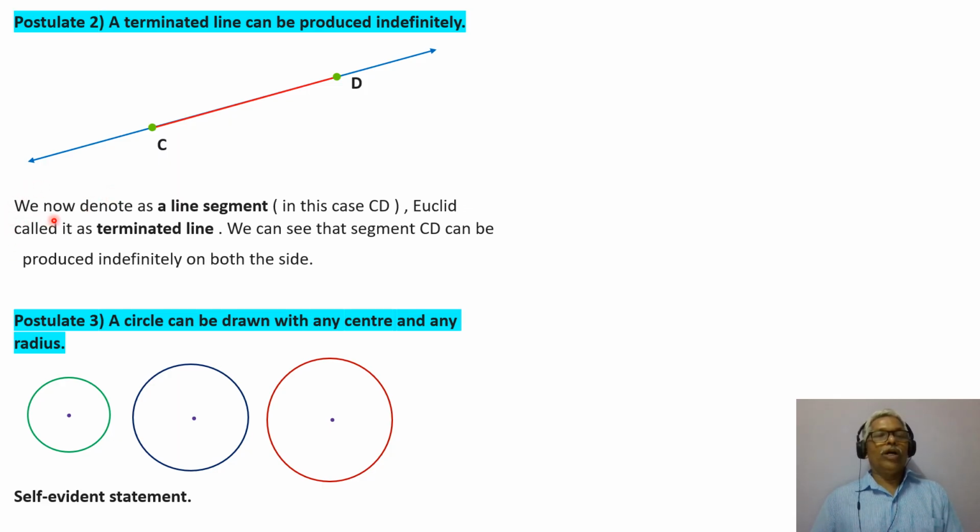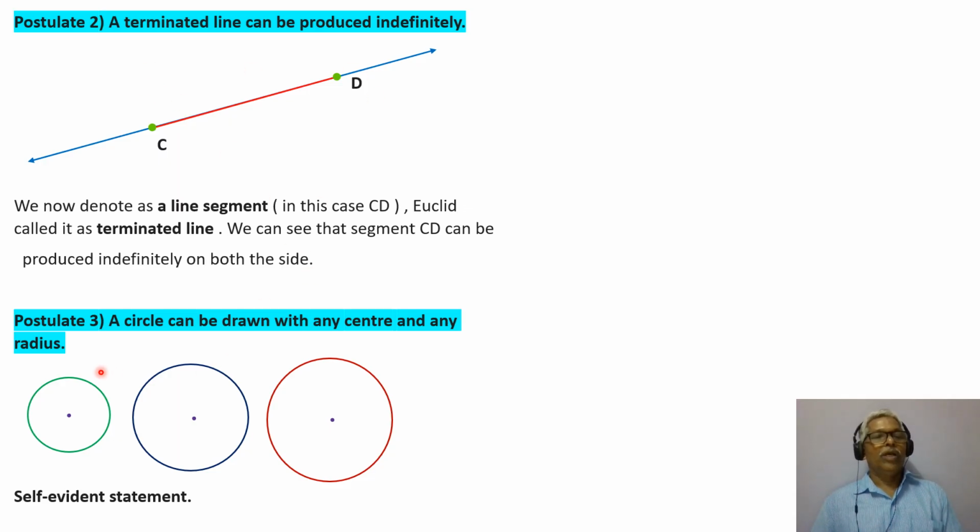What we now denote as a line segment, in this case CD, Euclid called a terminated line. That means the same. A line segment is the same as a terminated line. This term was used by Euclid, and nowadays we are using the term line segment. So we can see that line segment CD can be produced indefinitely on both sides.